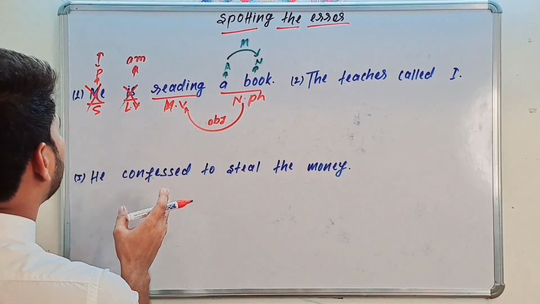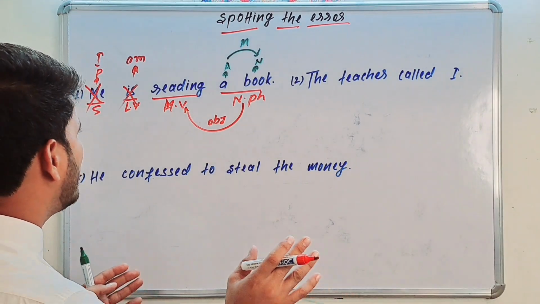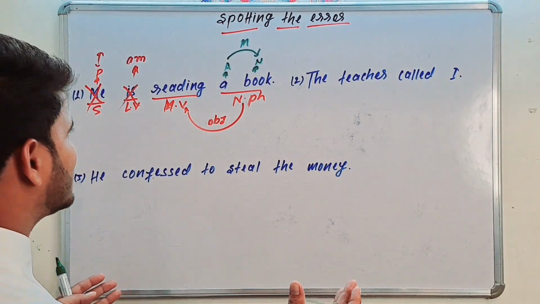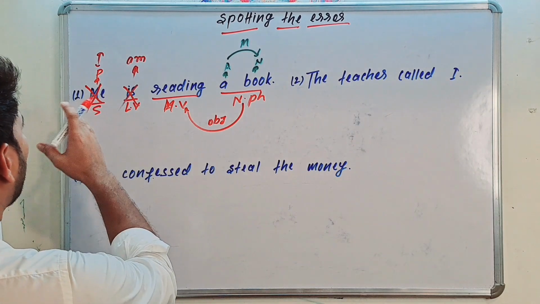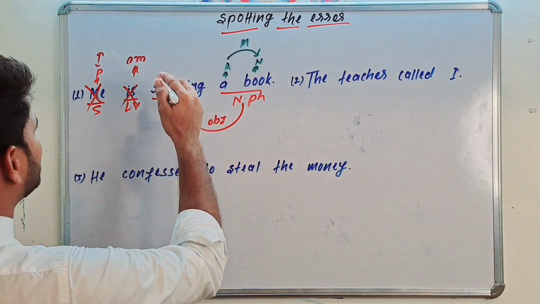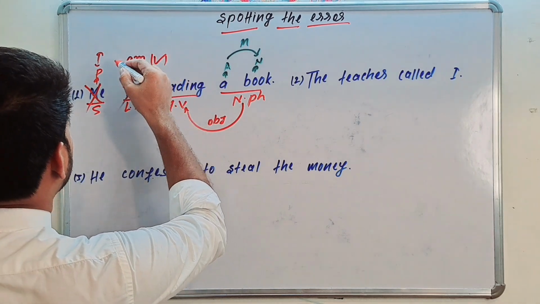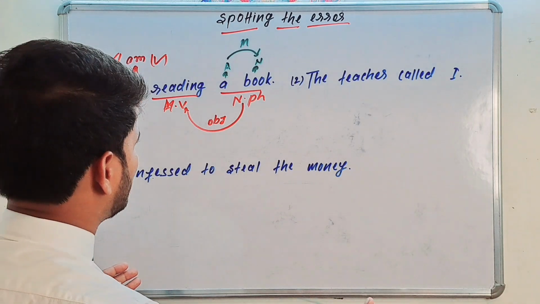So put the linking verb according to the subjective case of pronoun, not according to the object, like I am reading a book. Now this sentence is right. Use I am, not me is reading a book.